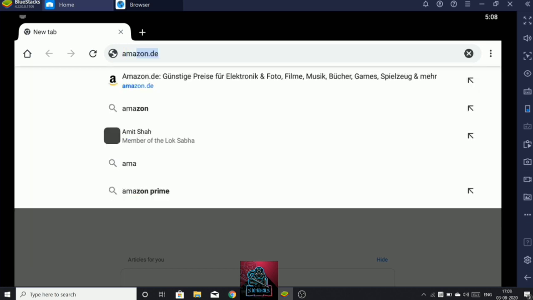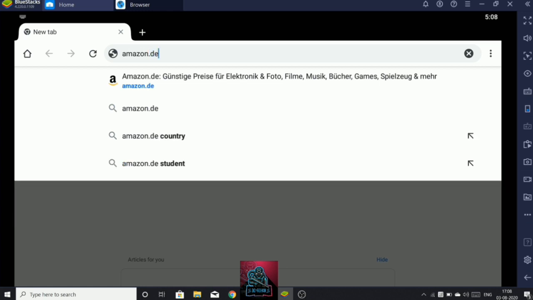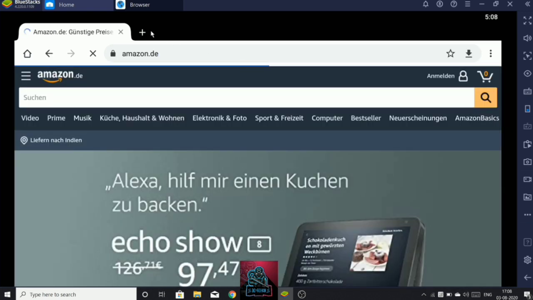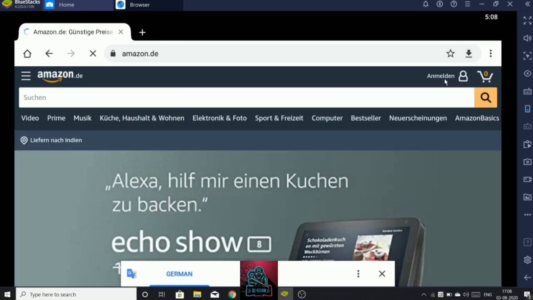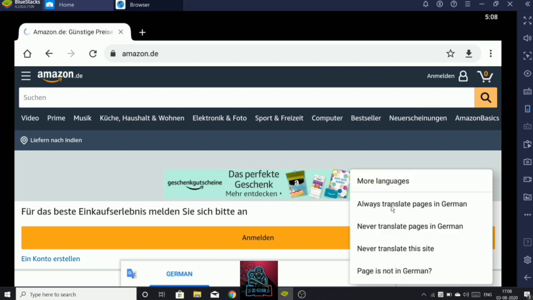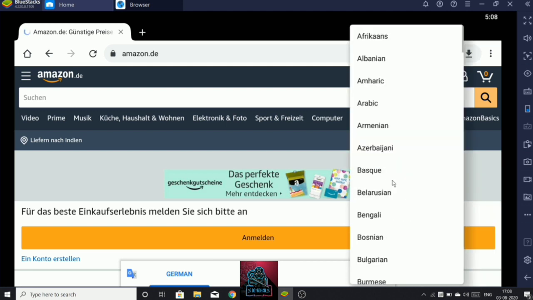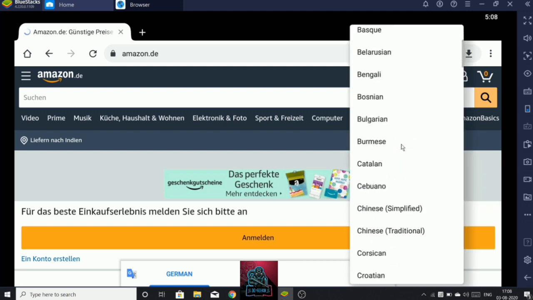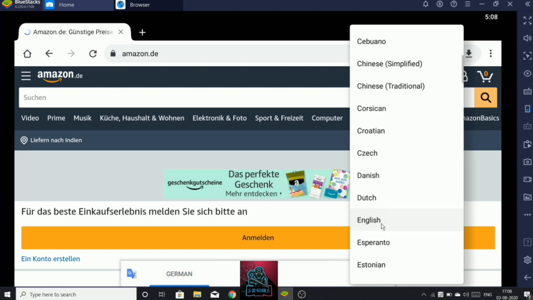The website is amazon.de. Do not use .com or .in because it may result in an error. Okay, after coming to the website, you need not use any VPN. Let me translate these pages into English. Okay, languages, and scroll down, English please.